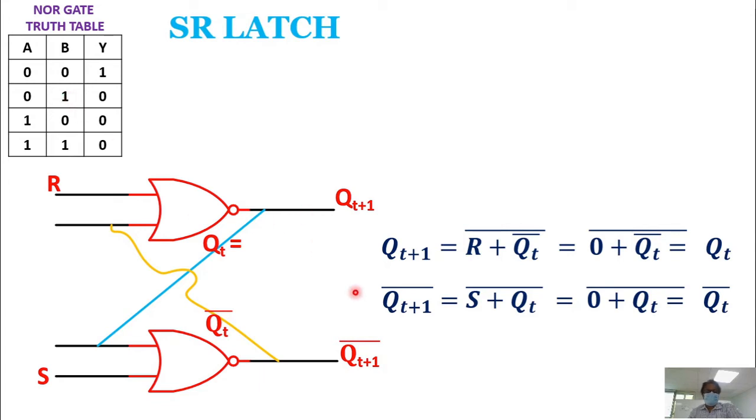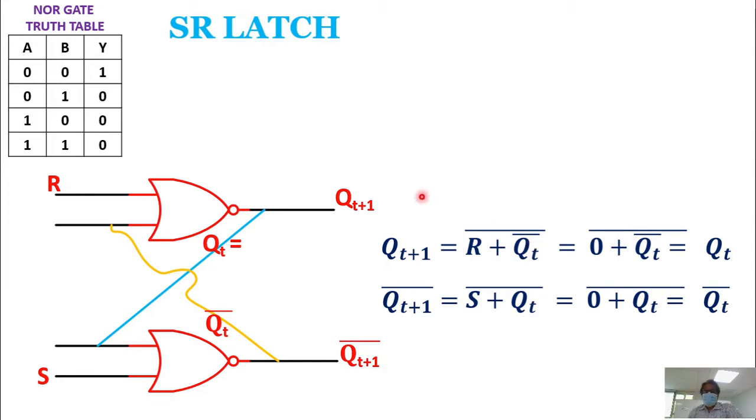Okay, now see this. What is the output Qt plus 1? If we write an equation for this, output Qt plus 1 is equal to R plus Qt bar, I'll just take it as Qt bar, the state input. This output Qt plus 1 is equal to R plus Qt bar, coming from here, Qt bar. Whole bar. Yes or no? Whole bar. That is this one.